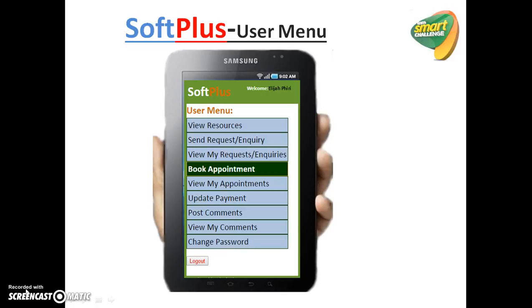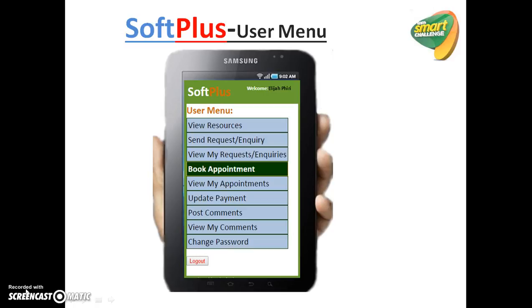As I said, the doctors, the teachers, you do that. You should also be able to view your inquiries and the requests. Then you can also book appointment. You can book appointment. You can also view your appointments. Then update payment. As I said, that payment is being done outside this system.